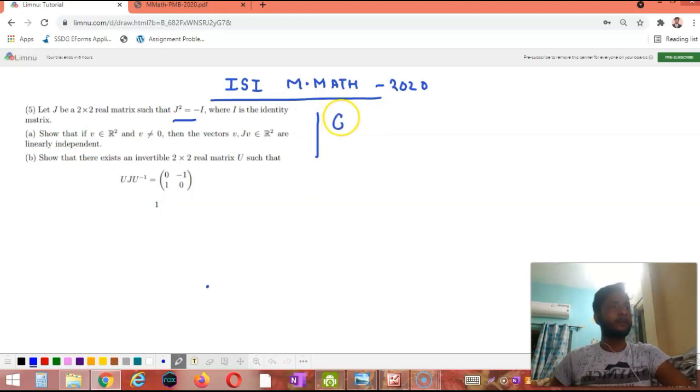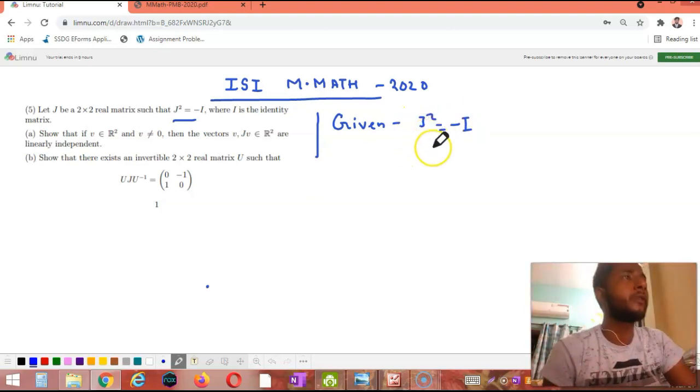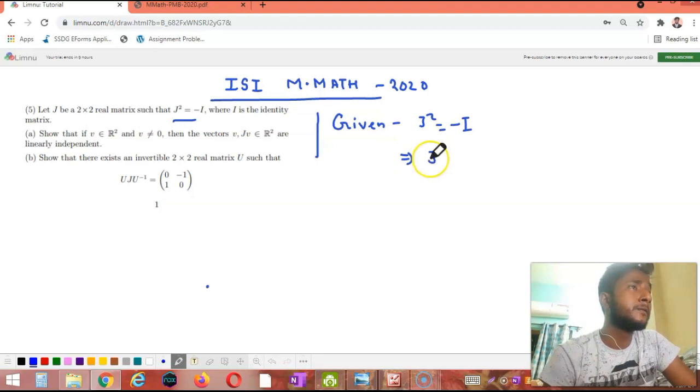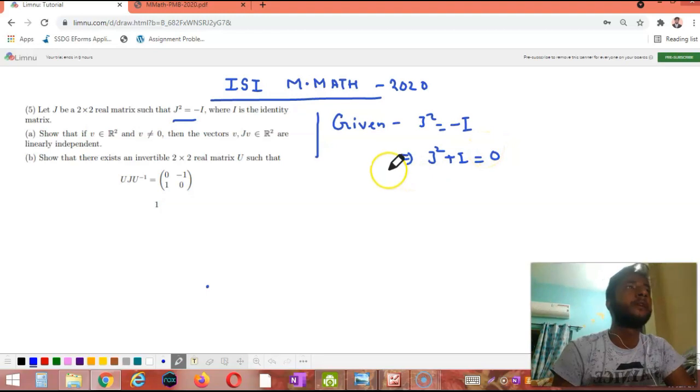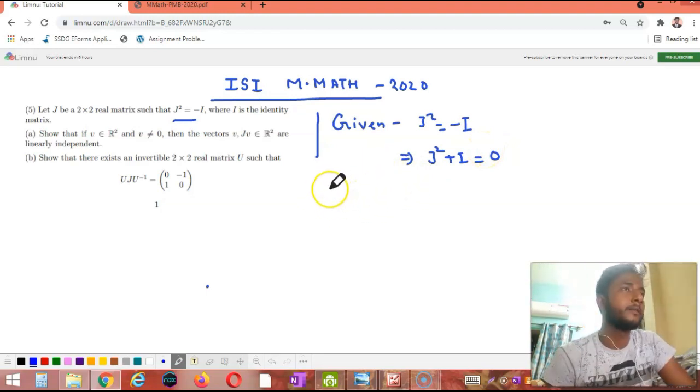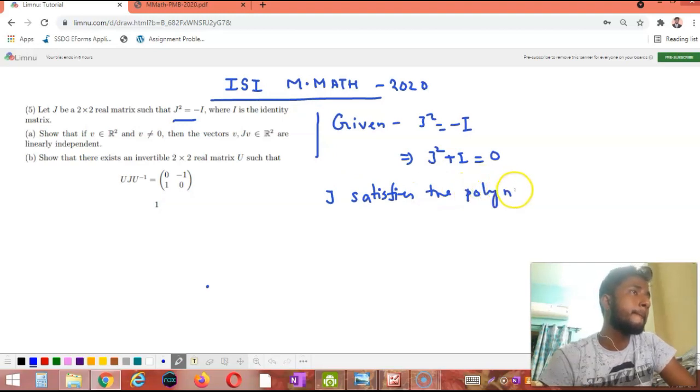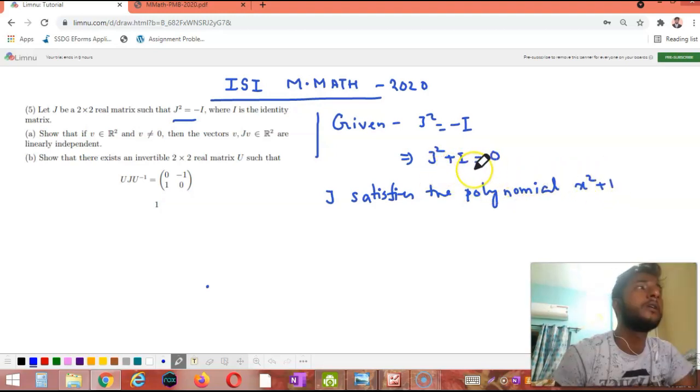This is given to us that J squared equals minus I, so we can also write J squared plus I equals 0.